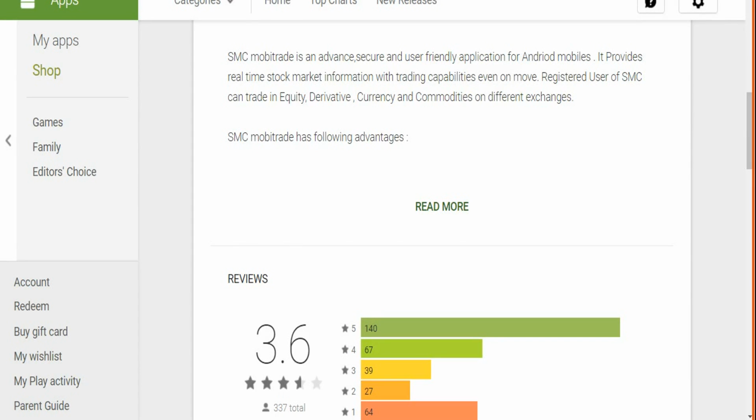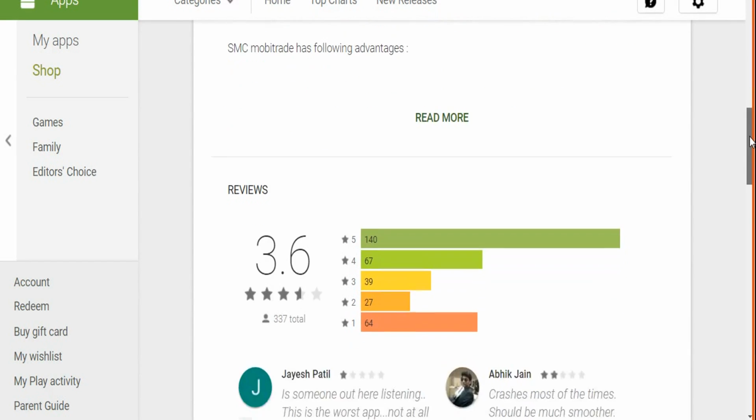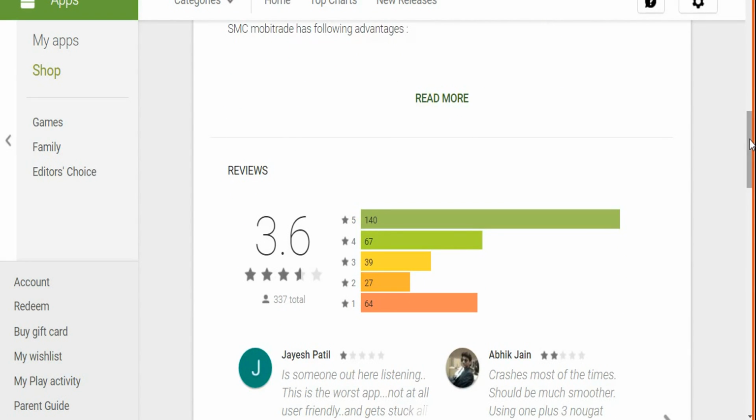Now we are talking about SMC Mobi Trade. This app is rated at 3.6 by around 337 users. Out of that, around 27% of them have rated this app negatively. The overall satisfaction score stands around 73%. Although it's worse than the industry average, it's slightly better than SAS Online's mobile app.